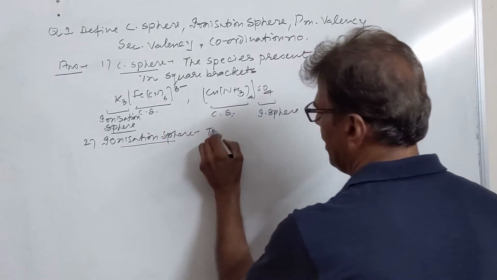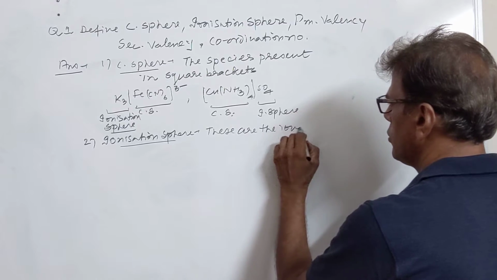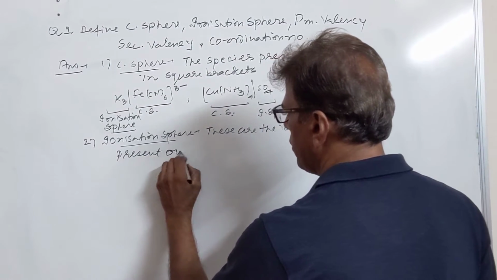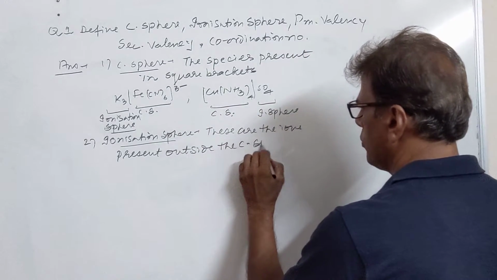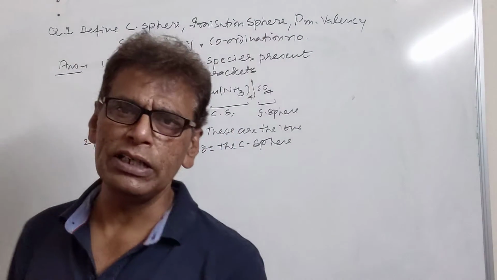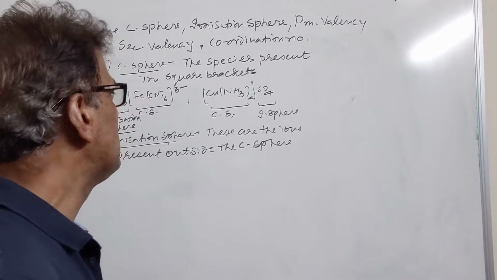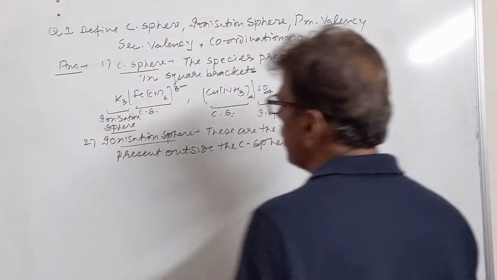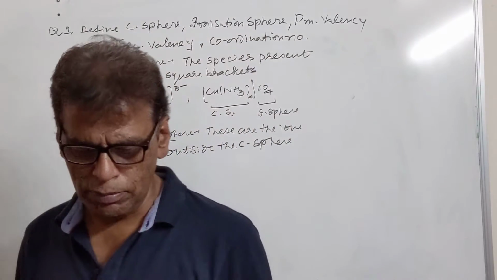These are the ions present outside the coordination sphere. The ions which are present outside the coordination sphere are called ionization sphere species, and when this complex is dropped in water, these ions will be separated from the coordination complex.